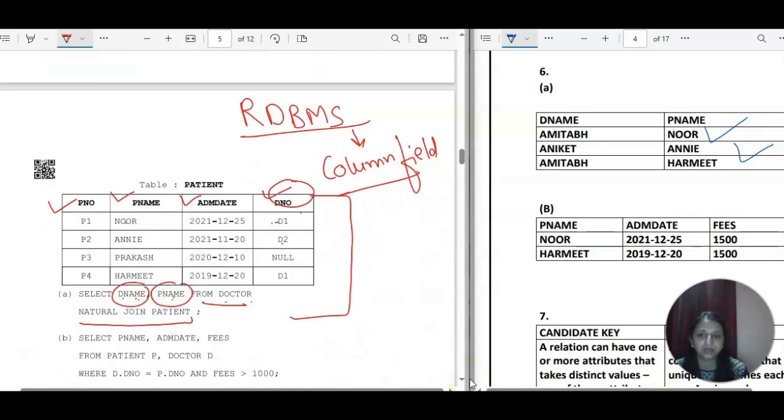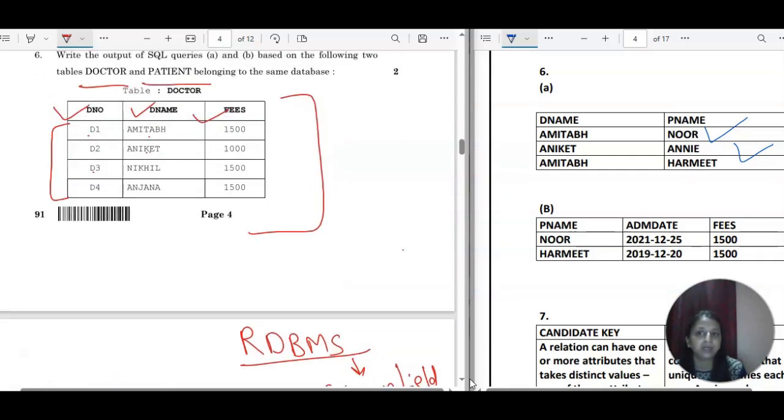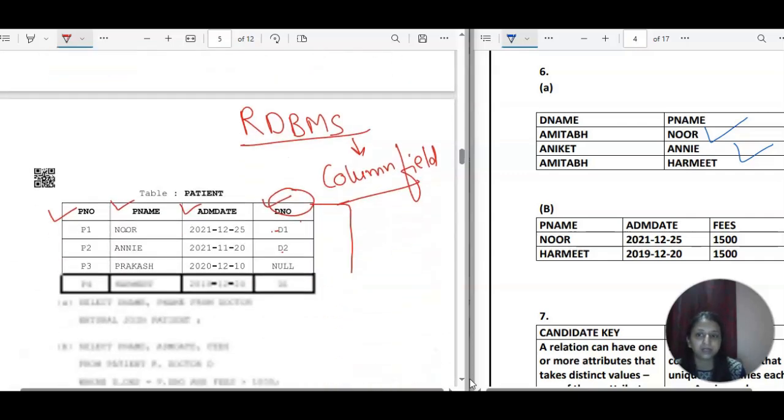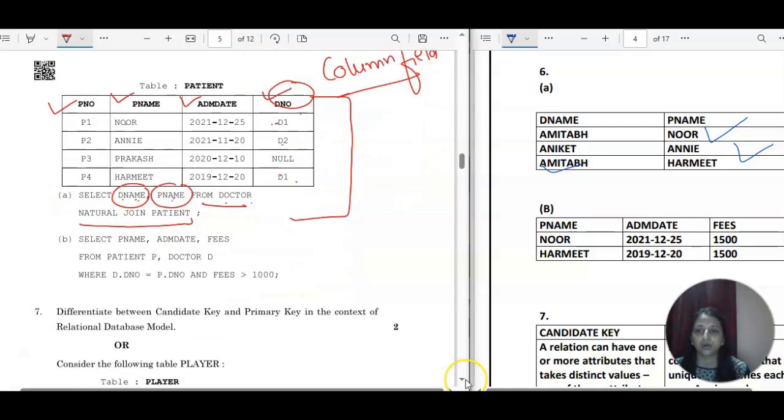And then again the D3 is Nikhil. So we will check here whether D3 is there or not. We don't have D3, right? So we have D1 again. D1 again means again it is going to work with respect to the same. So here we have D1 Amitabh, and here we have D1 Harmeet. So Amitabh and Harmeet again, right? So this is the correct answer. Please be clear with natural join. It is going to display the D number only one time, but here they are working with respect to only D name and patient name. Now the second one you please check. We have the select P name and admission date.